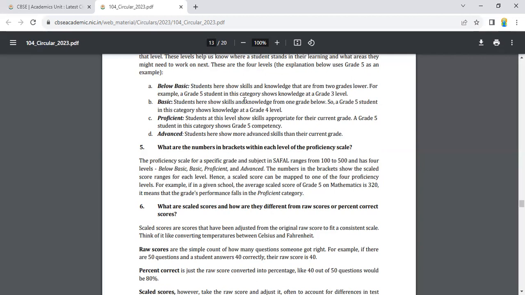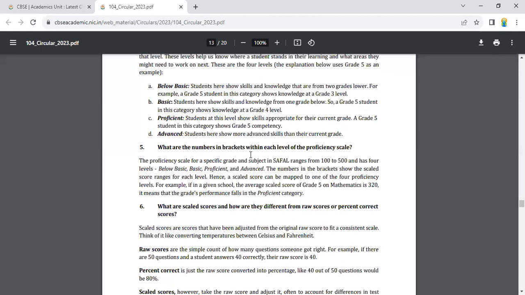Proficient: students at this level show skills appropriate for their current grade, say grade 5. A student who is proficient in this category shows grade 5 competency. Advanced: students here show more advanced skills than their current grade.